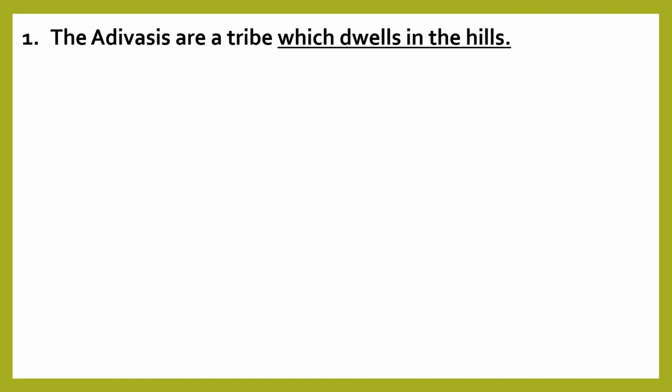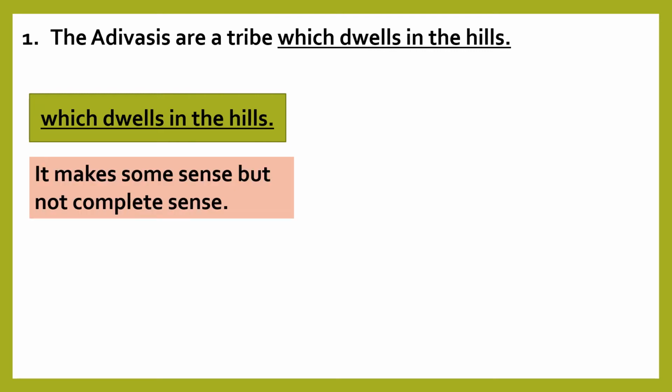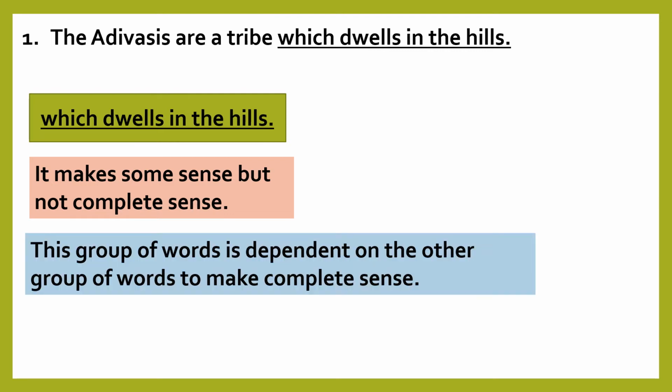Now read this sentence. The Adivasis are a tribe which dwells in the hills. Here, the group of words underlined is which dwells in the hills. Now, when we pick out this group of words from the sentence, we notice that even this group of words makes some sense but not complete sense. This group of words is also dependent on the other group of words to make complete sense.